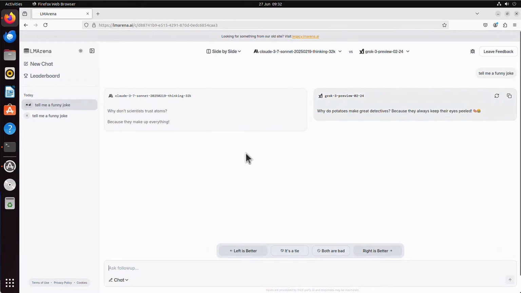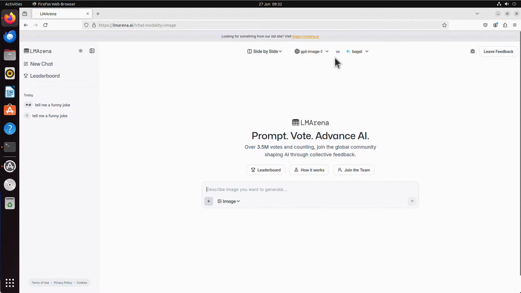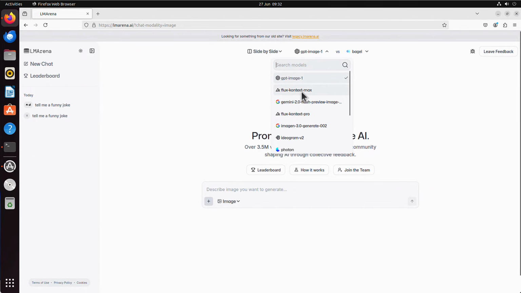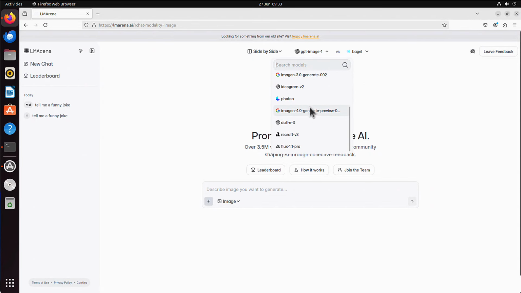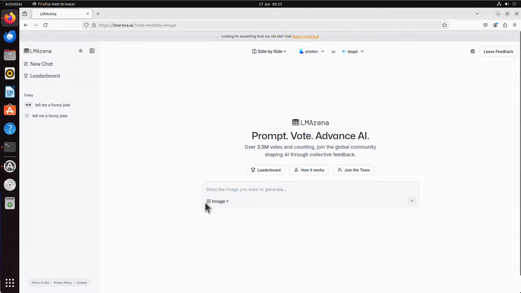You don't have to just type text here, yes? I mean, you can choose image creation. Yes, create a new chat window. And now, well, it changed the models, because for image creation, we have different models, yes? So if I choose side by side, we can see it's GPT Image 1. We've got Flux Context Max, Flux Context Pro, and some other models, like Photon, that are able to create images.